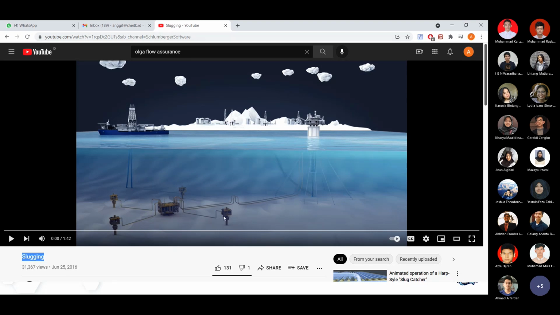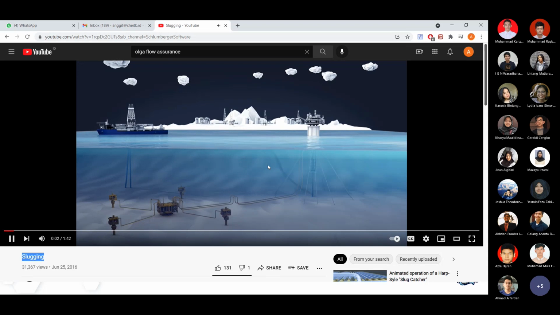So all of these well headers are connected with a pipeline, and then it will be sent to the level of the seawater, because this is where the platform is located. Okay, maybe this is a good example of a platform. So there will be a vertical pipeline, which is called a riser, that can be very troubling when we are having gas and liquid at the same time. Okay, so that's my initial introduction. So let's see the video about the slugging and how it can be controlled, how it can be prevented, and so on.